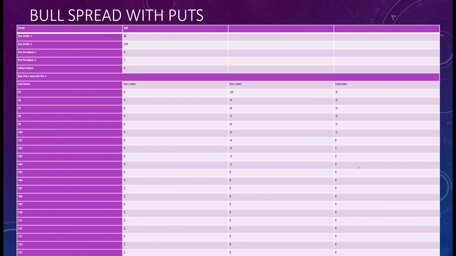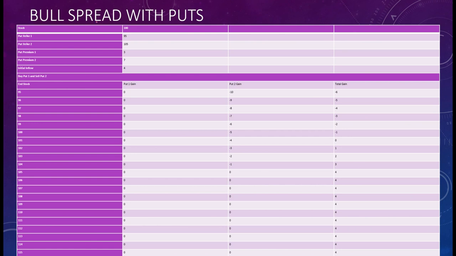But it is not necessary that such an option is always available in the market. So if such calls are not available in the market, then what will you do? Then also you have to apply a bull spread, because you have an expectation that the market will go up. But you have another strategy for a bull spread that can be used with puts.